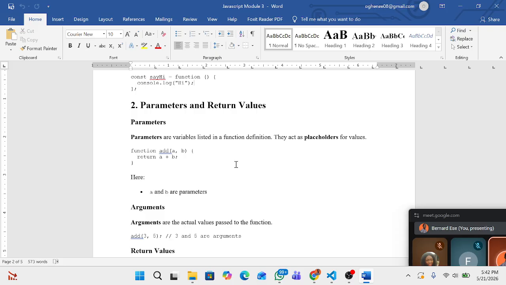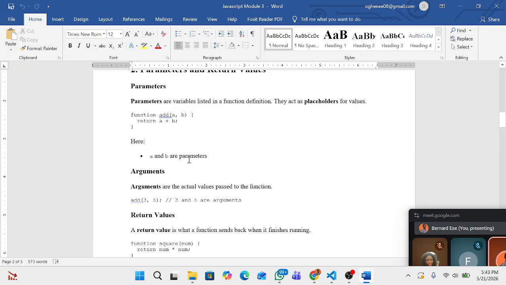They act as a placeholder for values. So for example, we have function add a and b. This is the placeholder, or you can call it a parameter. Then return a plus b, which is the value.